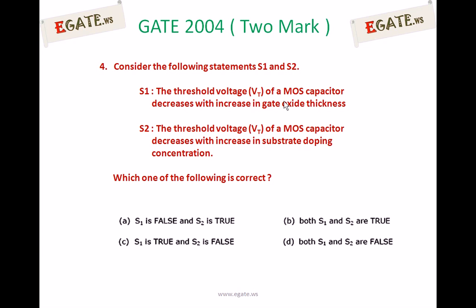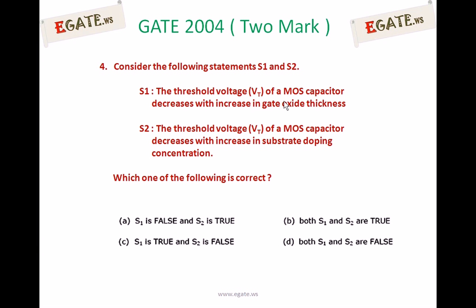Consider the following statements. Statement 1: The threshold voltage of a MOS capacitor decreases with increase in gate oxide thickness. Statement 2: The threshold voltage Vt of a MOS capacitor decreases with increase in substrate doping concentration. Which one out of the following is correct? A. S1 is false, S2 is true. B. Both S1 and S2 are true. C. S1 is true, S2 is false. D. Both S1 and S2 are false.